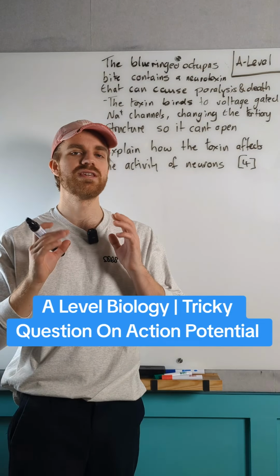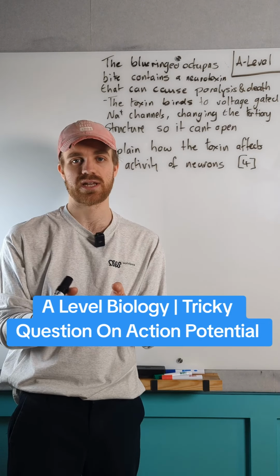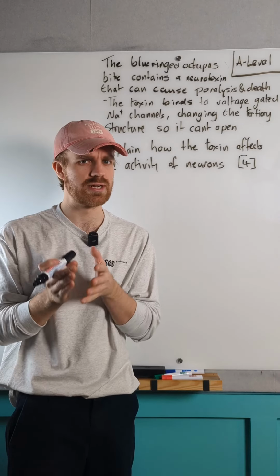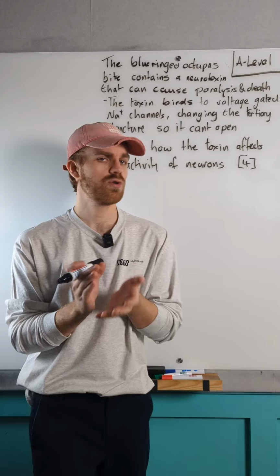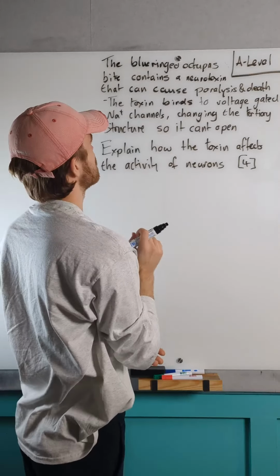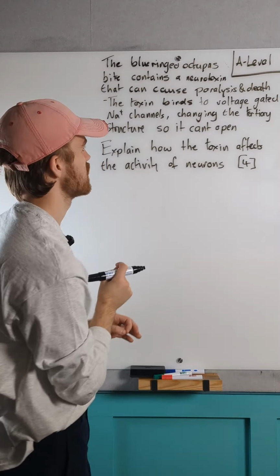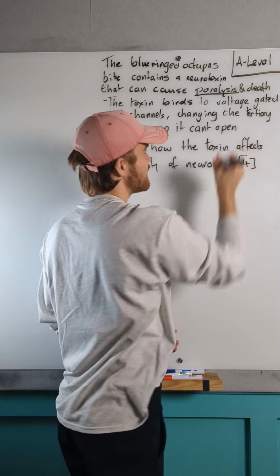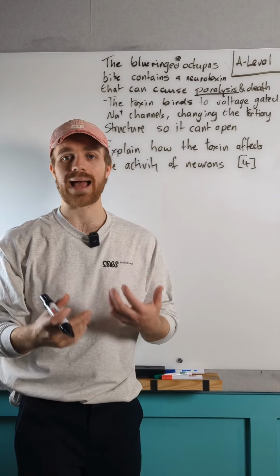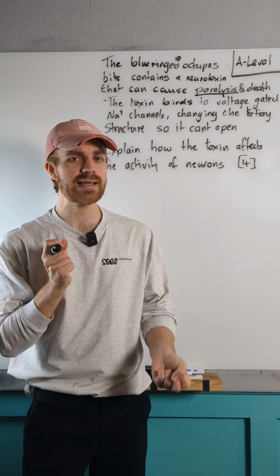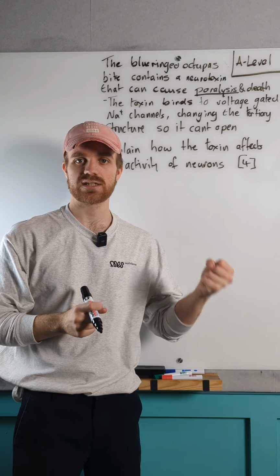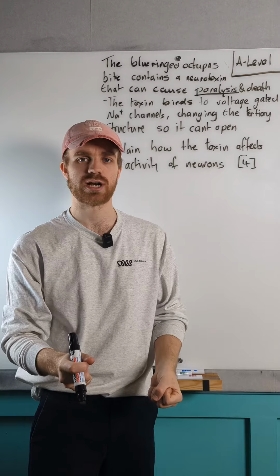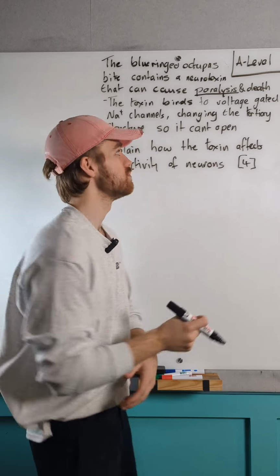Let's take a look at one of the easiest questions about action potentials and nerve transmission. However, at first glance, it looks really complicated. We are told in the question that the blue-ringed octopus bite contains a neurotoxin that can cause paralysis and death. Now, paralysis is related to a lack of muscle contraction. So we're linking now the process of the action potential and the transmission of the nerve impulse and how that links to muscle contraction in skeletal muscle.